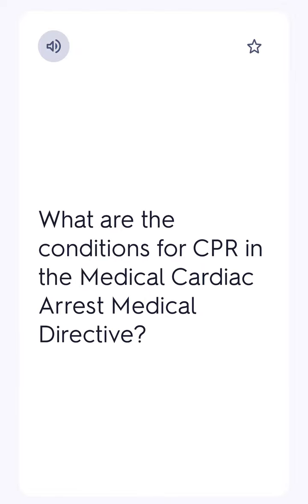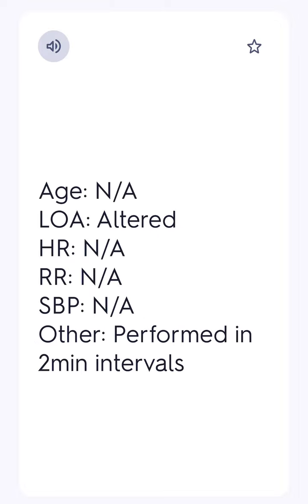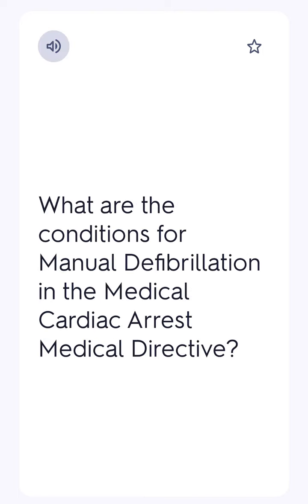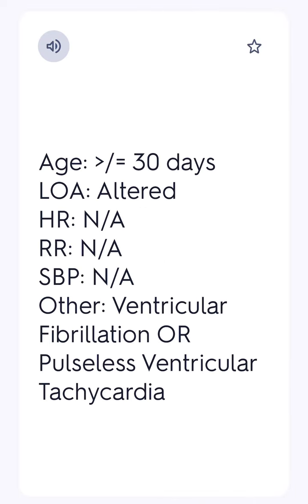What are the conditions for CPR in the medical cardiac arrest medical directive? Age, N/LOA, altered HR, N/RR, N/SBP, N/other, performed in 2 minute intervals. What are the conditions for manual defibrillation in the medical cardiac arrest medical directive? Age, greater than or equal to 30 days, LOA, altered HR, N/RR, N/SBP, N/other, ventricular fibrillation or pulseless ventricular tachycardia.